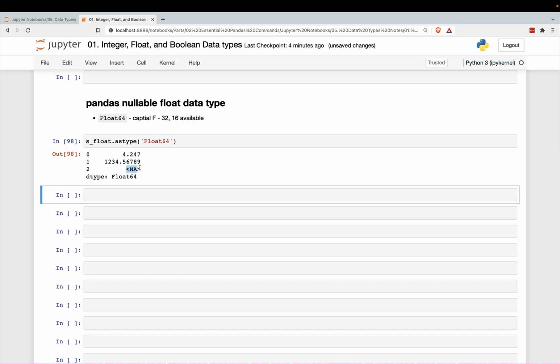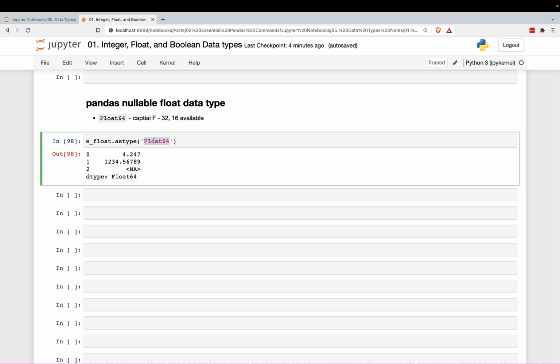And this will change it. You'll see it'll use the pandas missing value instead of the numpy missing value. This isn't as necessary because numpy already had missing values, but again, if you wanted to be consistent and use all the new pandas data types, they're still in the experimental stage, by the way, so they're still changing. So you might want to stick with the numpy data types for now until a future version of pandas is released when they're no longer experimental and they're more stable.